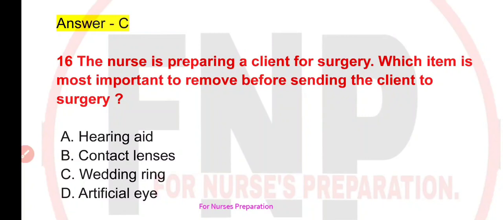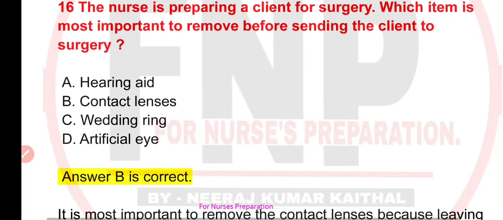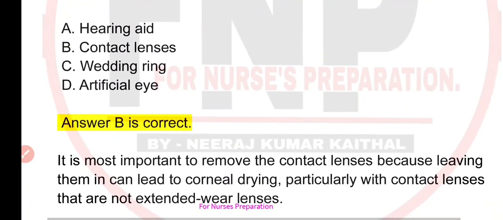Next question is, the nurse is preparing a client for a surgery. Which item is the most important to remove before sending the client to the surgery? Your options are A, hearing aids, B, contact lenses, C, wedding ring, or D, artificial eye. Correct option is option number B, that is contact lenses.